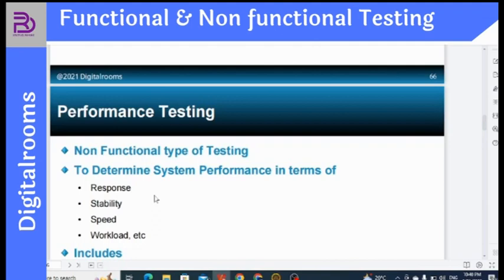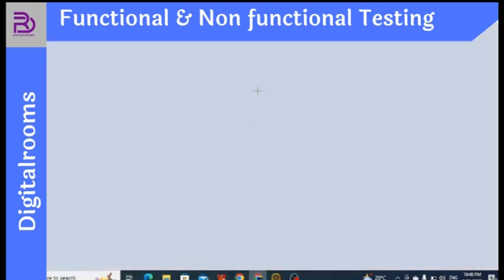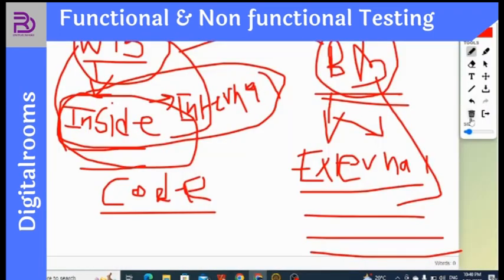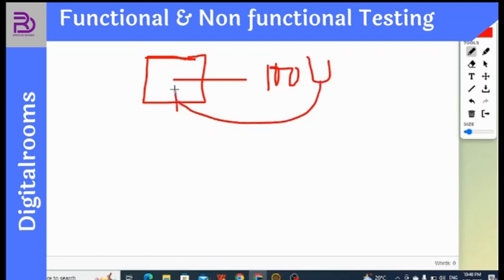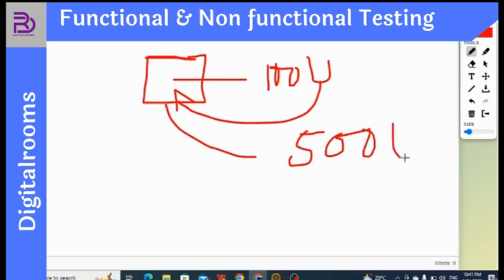Now, in order to know how stability works, we can understand this with an example. Say the software is launched and is in the market. First we test it with 100 users. We found the software is working absolutely fine. It is stable, and all the functions are working well. In a similar way, we increase from 100 to 500, and the software is still working the same, behaving as it did with 100 users.